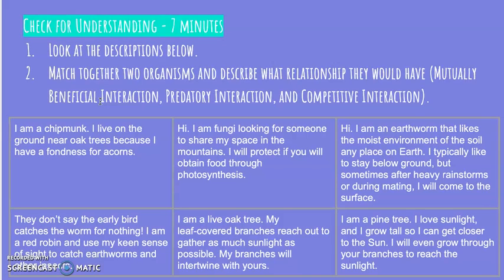So for your check for understanding, I want you to look at the descriptions below and match together two organisms and describe what relationship they would have: mutually beneficial, predatory, or competitive. So you'll read each box and see which one of the boxes would match with another one and describe that relationship. You're going to take 7 minutes to do this. Make sure you comment your answer in the comment section below.